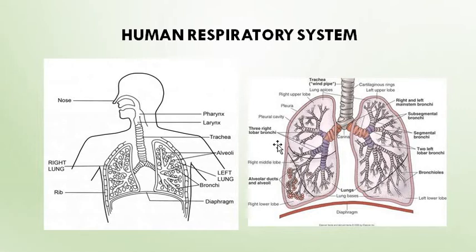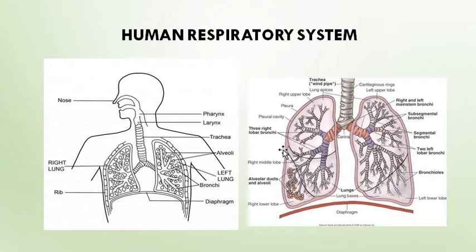So the heart pumps this oxygenated blood into various other parts of the body, and when this oxygenated blood carrying oxygen reaches the body parts, it gets received by the various body cells over there, and the waste product from all those body cells is carbon dioxide.